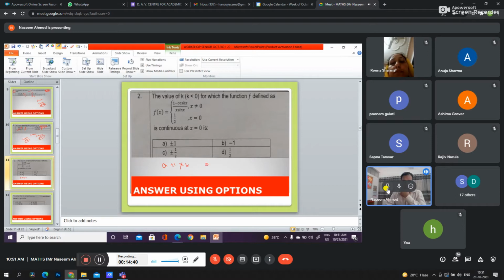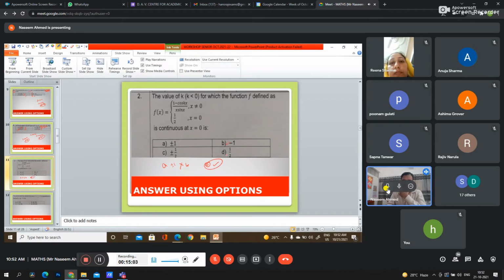Let me check the other options. C is plus minus 1 by 2. Minus 1 by 2 can be the answer, but plus 1 by 2 cannot, so C is also not our answer. B is 1 by 2, which is greater than 0, but we have to find less than 0. So D is also not our answer. So B is the option which is our answer.